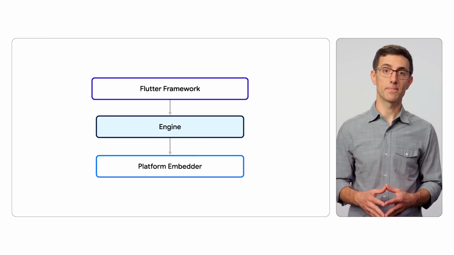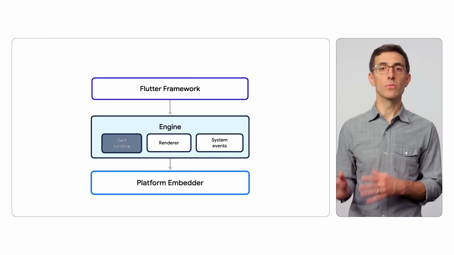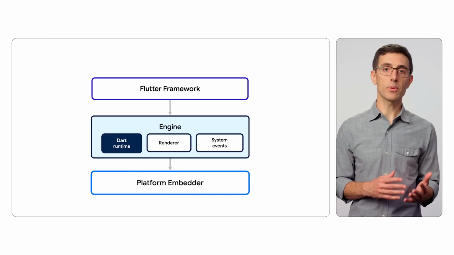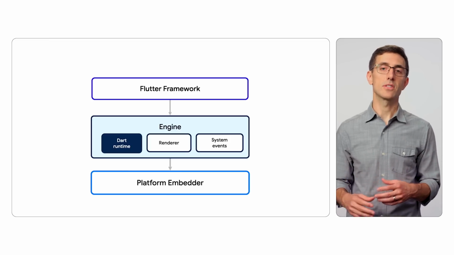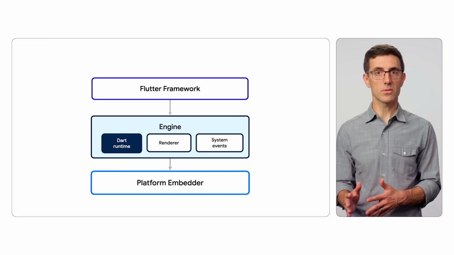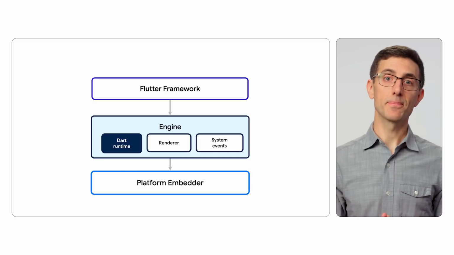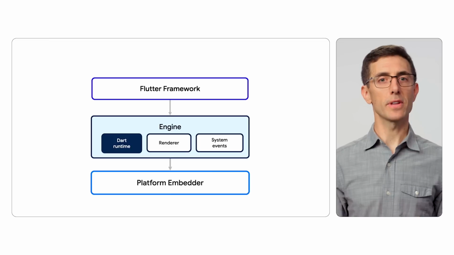Next, there's the engine. This contains the Dart runtime. It also contains the graphics engine, which has all the primitives that the framework needs, such as text layout, pixel rasterization, and event handling. Let's take a closer look at Dart here. We sometimes get asked, why did Flutter pick Dart?